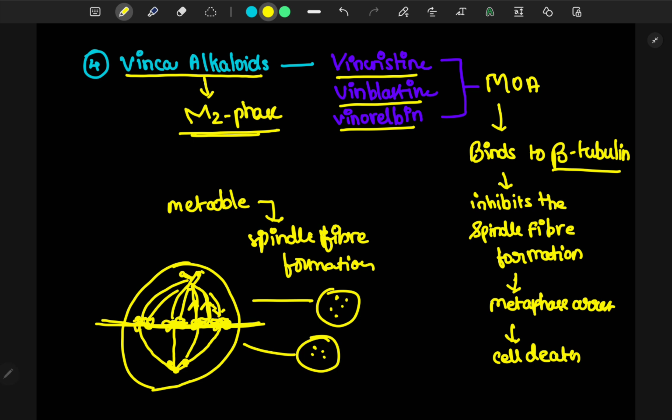But here, when we inhibit the beta tubulin by forming a complex, the separation of the DNA fragments towards the poles does not happen, so that the cell cycle is disrupted and cell death is caused. It is also called the metaphase arrest.